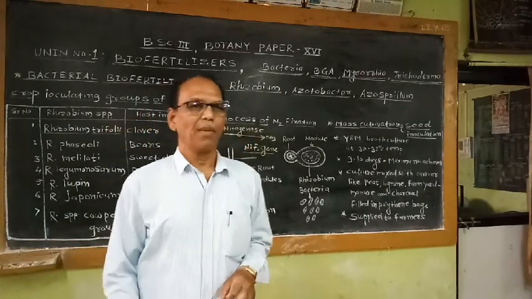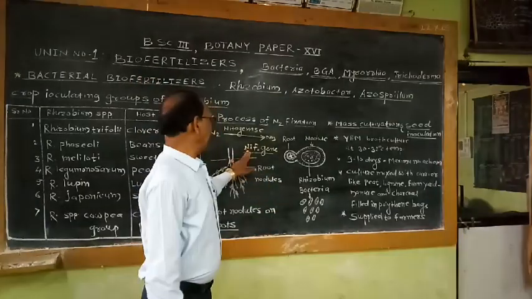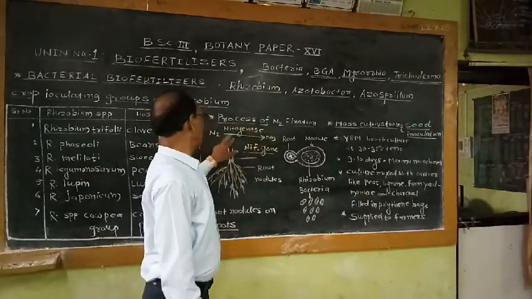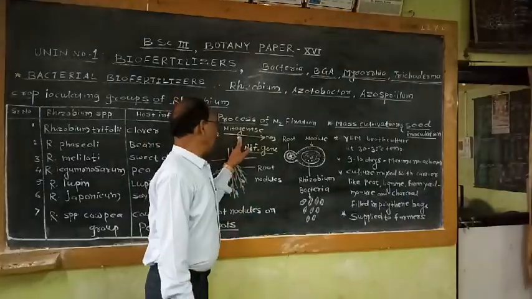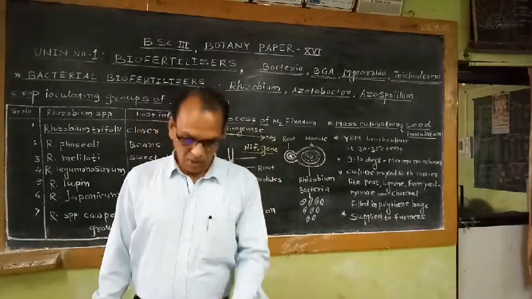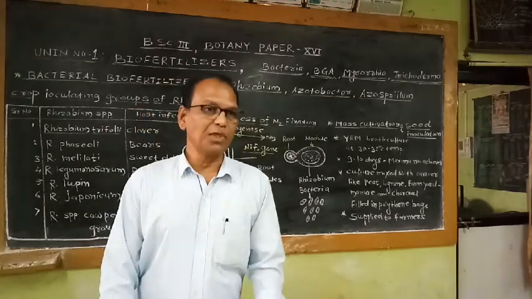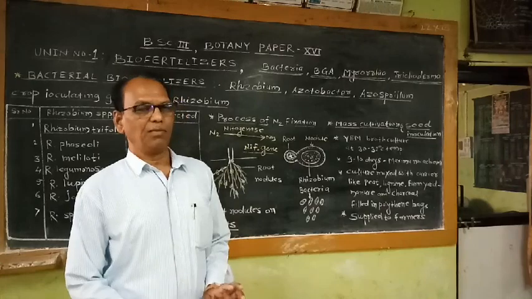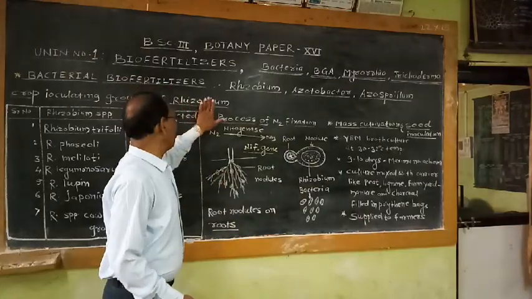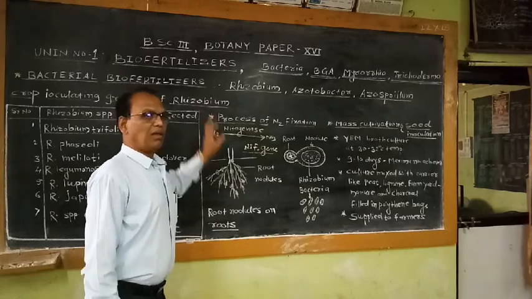In the genome of Rhizobium bacteria the nif gene is available, and because of this nif gene in the genome of nitrogen-fixing bacteria like Rhizobium, they can produce the nitrogenase enzyme, which is responsible for the conversion of aerial nitrogen into nitrates. Because of this nif gene, the nitrogen fixation process is possible.